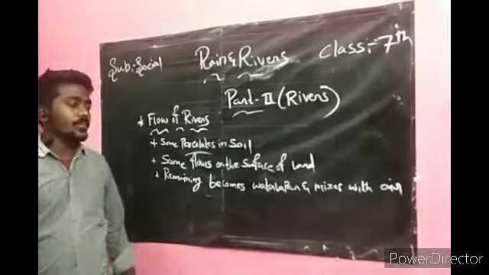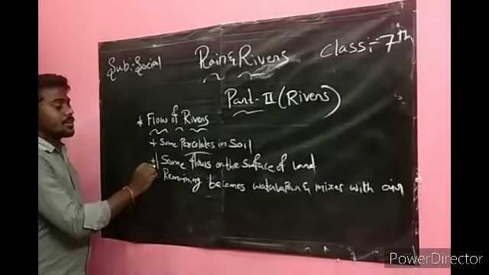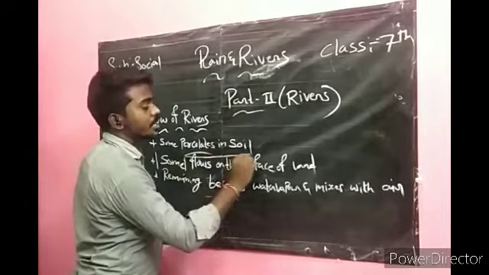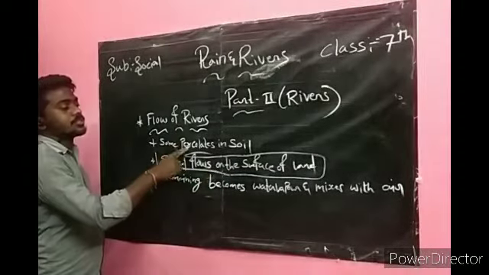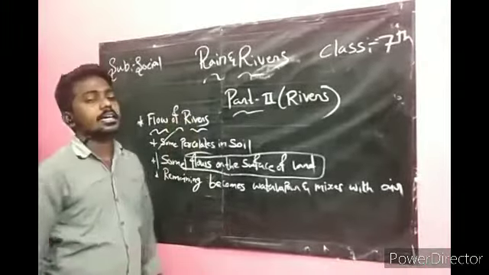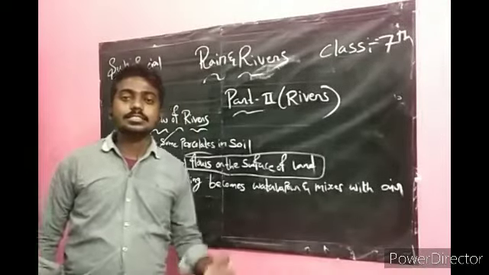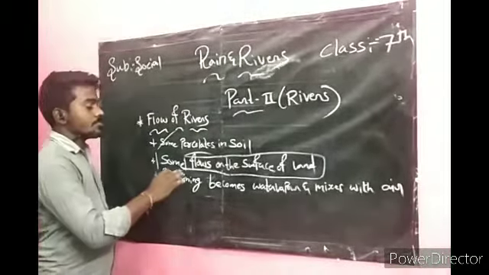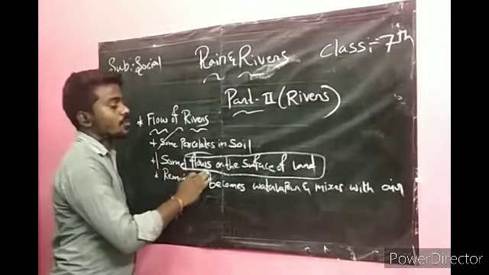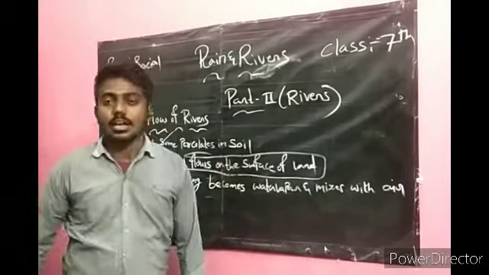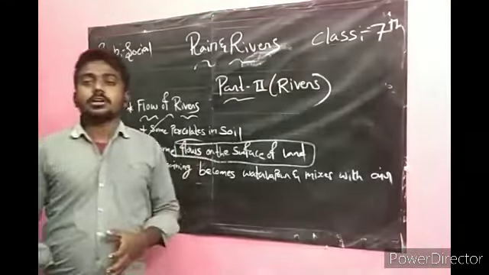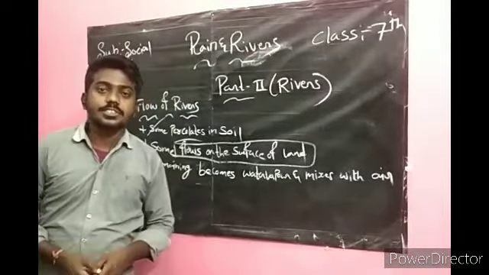In this topic, we will learn about the flowing of water on the surface of land. About the soil we can learn in the next chapter. In this lesson, we will discuss the flowing of rainwater on the surface of land. Coming to the topic about the rivers.